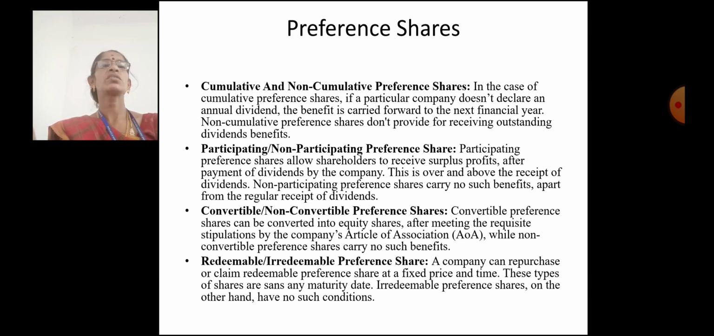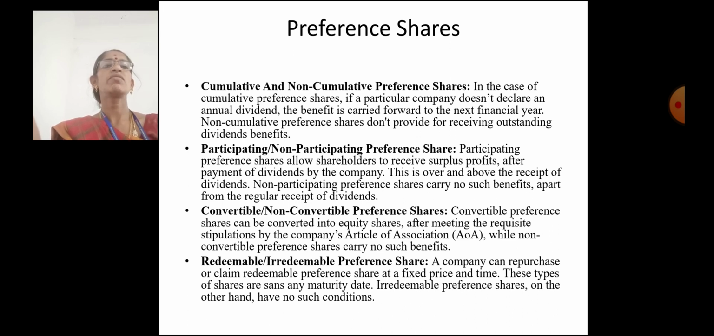Participating and non-participating preference share. Participating preference shares allow shareholders to receive the surplus profit after payment of dividends by the company. Non-participating preference shares carry no such benefits apart from the regular receipt of dividends. Convertible and non-convertible preference share. Convertible preference shares can be converted into equity shares after meeting the requisite stipulation by the company. Non-convertible preference shares carry no such benefits.